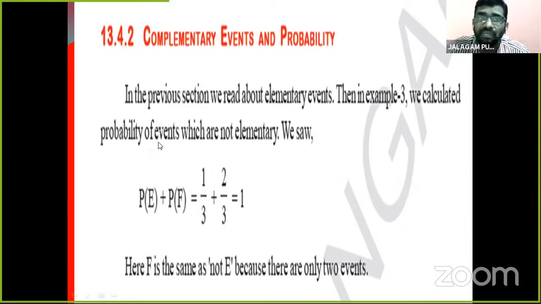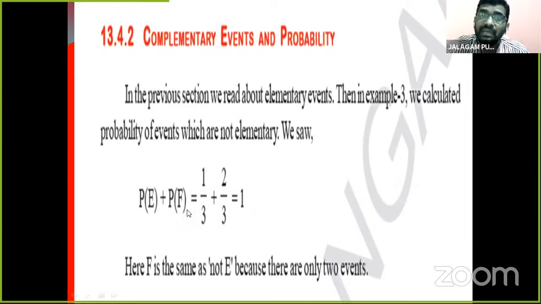In example 3, we calculated the probability of events which are not elementary. We saw P of E plus P of F. P of E is 1 by 3, the probability of getting greater than 4, that is 5 or 6.